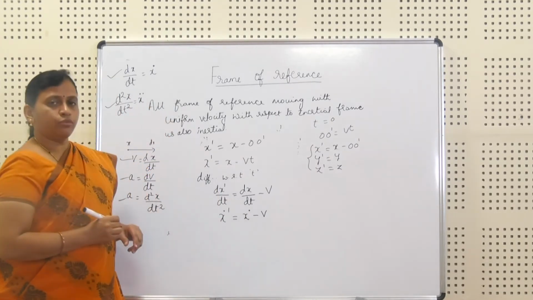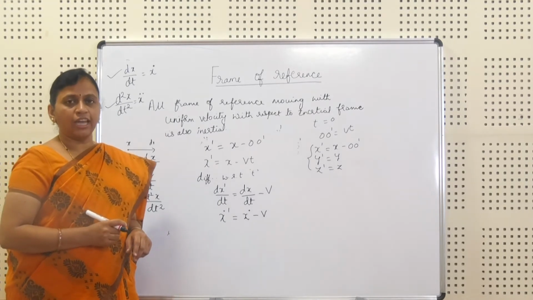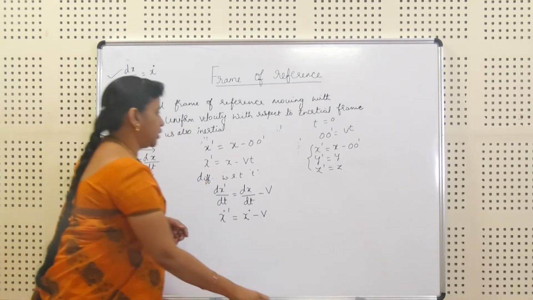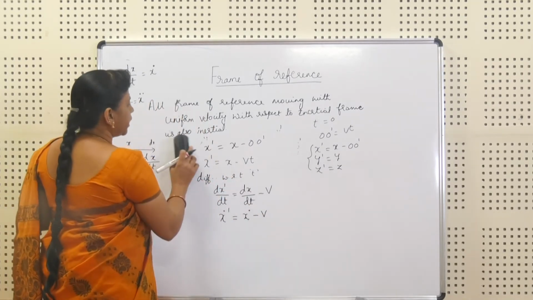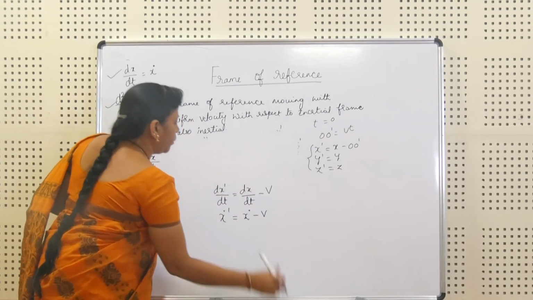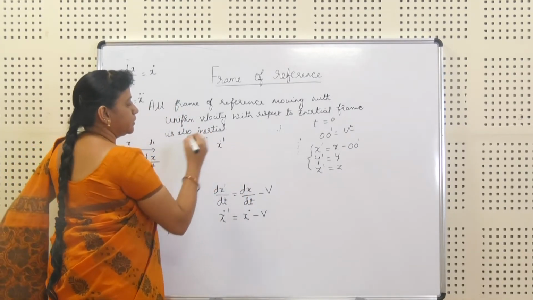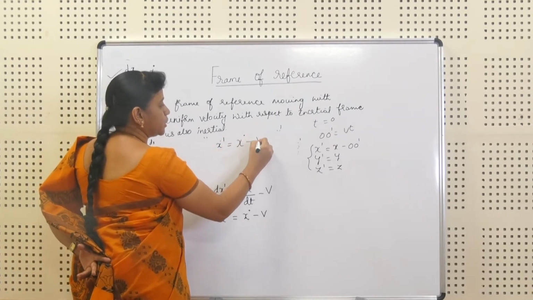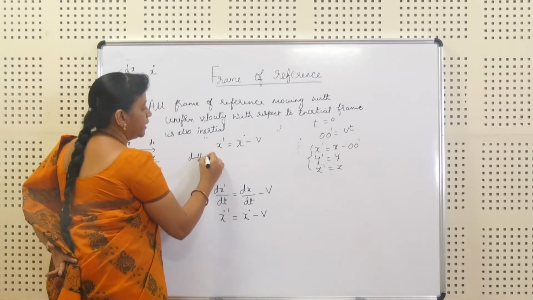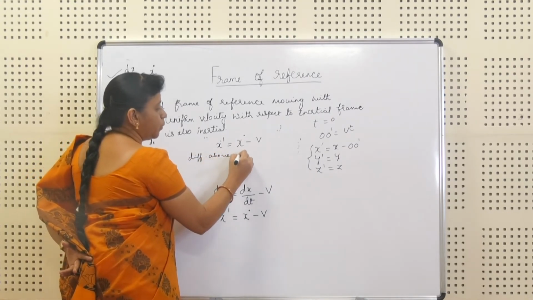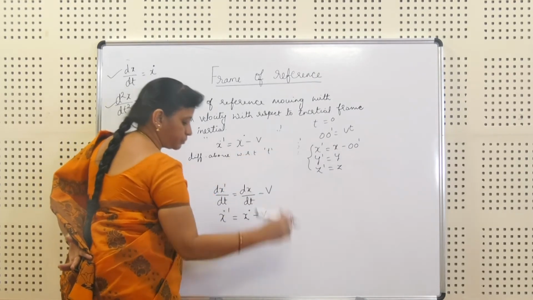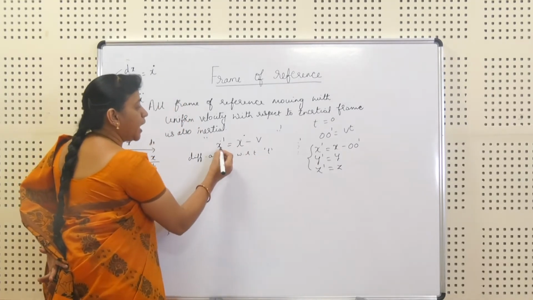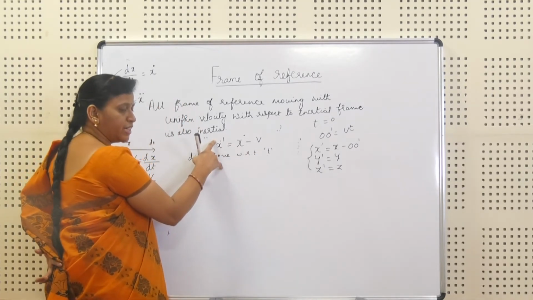Now, after getting the equation for velocity, it is very simple to get the acceleration. To differentiate the velocity, we get an acceleration. So, by differentiating this equation, that is x dot dash is equal to x dot minus v, with respect to t, now it is only the first order.